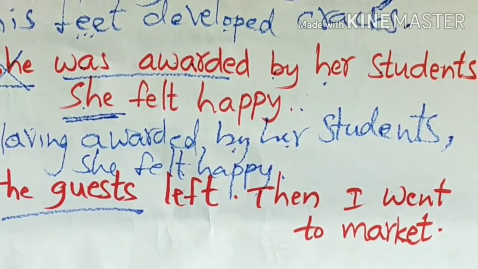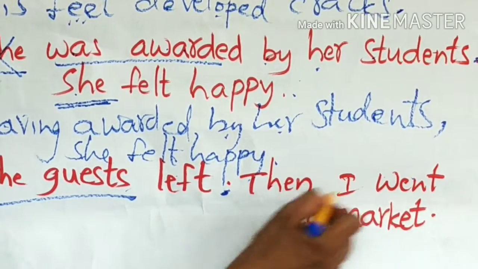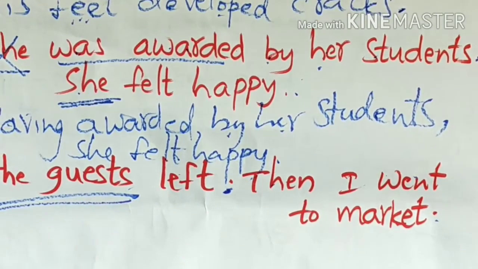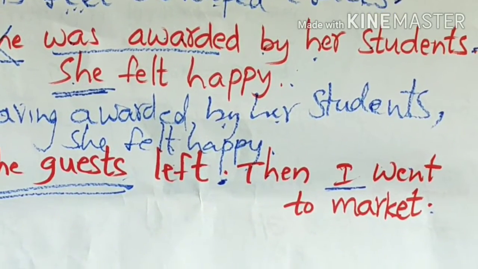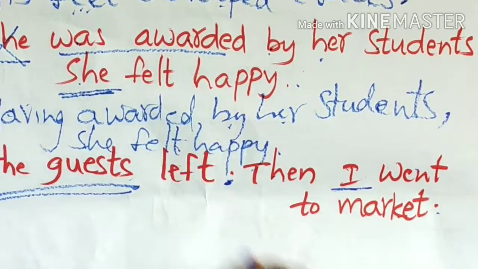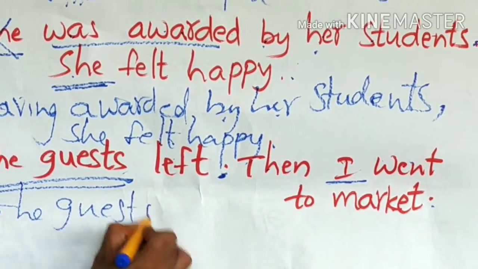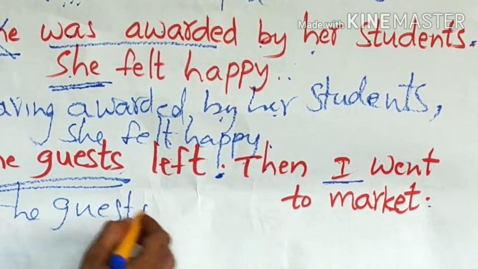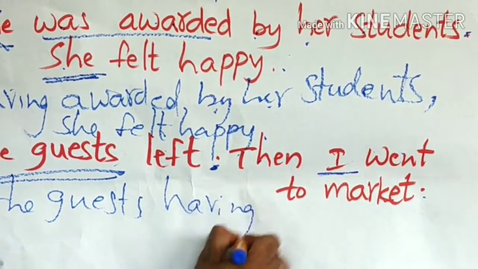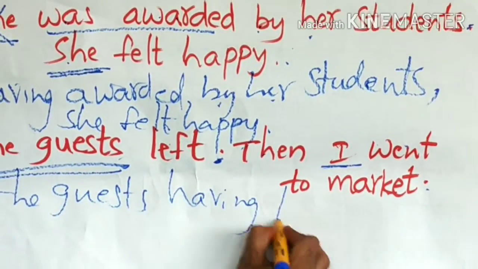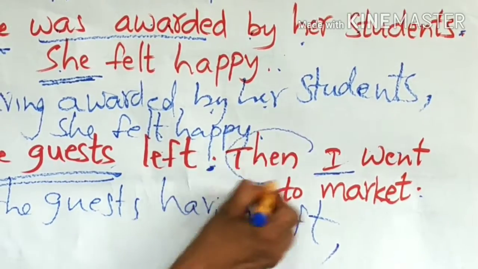The guest left, full stop. Then I went to market. The guest, I, subjects are different. In case of different subjects, both subjects should be sustained as they are. So, the guest, after the first subject we should write having plus verb 3. The guest having left, comma, then is deleted.